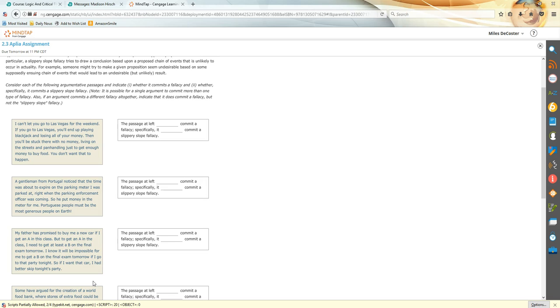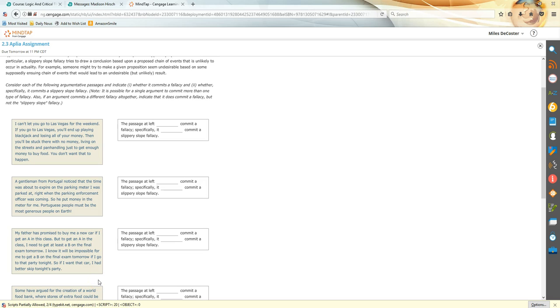And I know it will be impossible for me to get a B on the final exam tomorrow if I go to that party tonight. All right. That one is perhaps less obvious, but it seems reasonable to assume that if you go to the party, you're less likely to get that B. And they conclude, so if I want the car, I had better skip tonight's party. That's the way to avoid having these consequences I don't want, and that will eventually land me at the car.